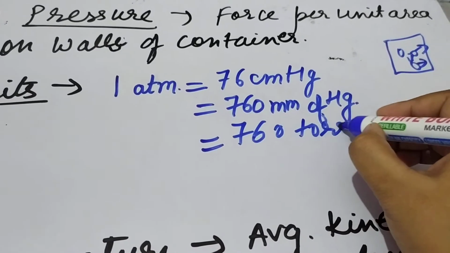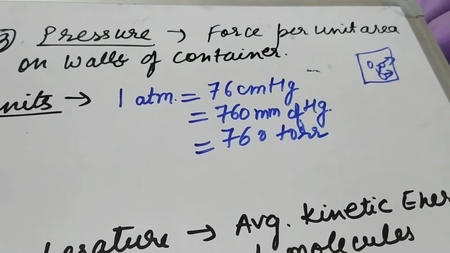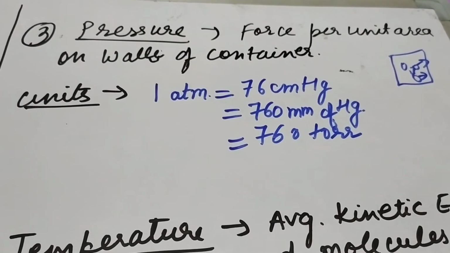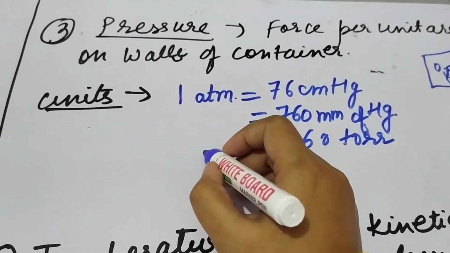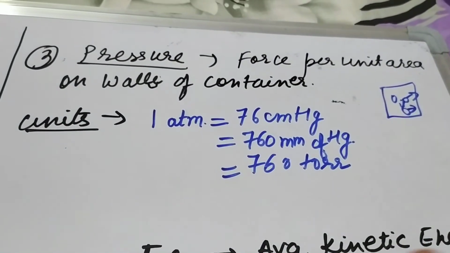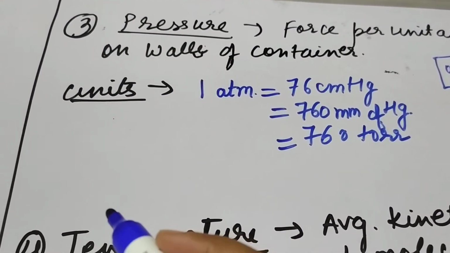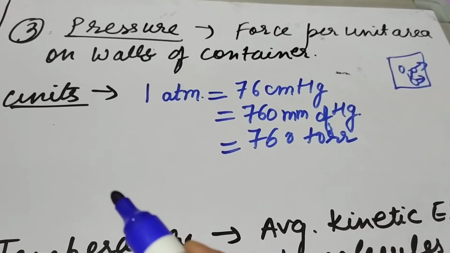This is another unit of pressure that is named after Torricelli, a scientist. There is one another unit of pressure because it is force per unit area, that is Newton per meter square, that is equal to Pascal. That is also called Pascal.